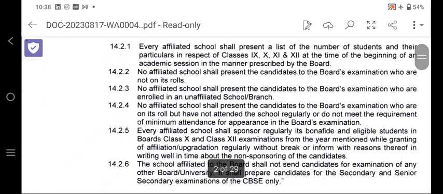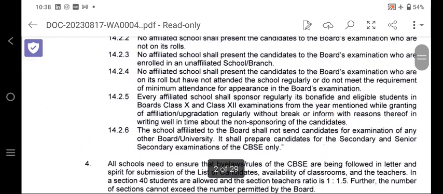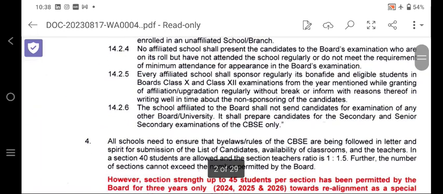No affiliated school shall present candidates to the board examination who are enrolled in an unaffiliated school. No affiliated school shall present candidates who are on its roll but have not attended the school regularly and do not meet the requirement of minimum attendance criteria. That means the minimum attendance criteria should be completed according to the CBSE bylaws.